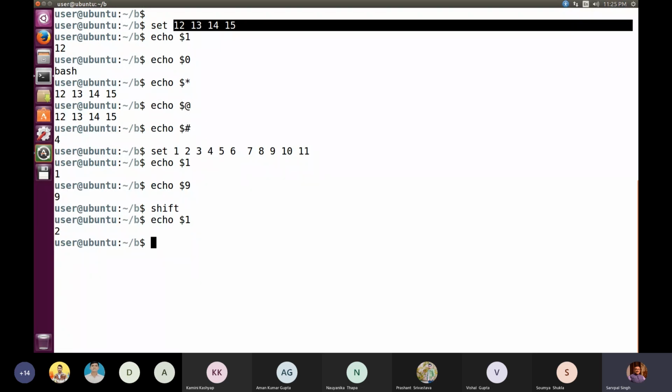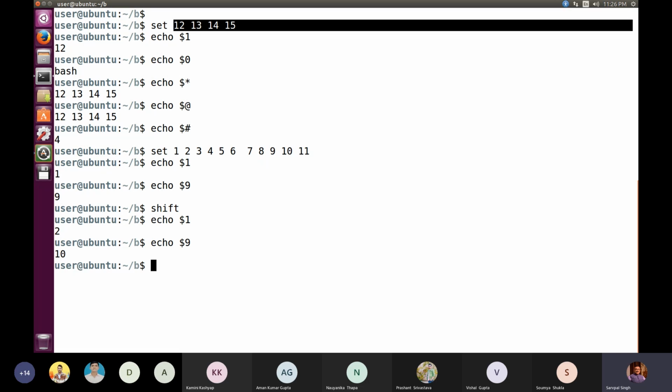So the entire sequence of values is shifted to the left hand side, and the first value was 1, so that was discarded. Now 2 has taken the first position, 3 has taken the second position, so all the numbers in sequence are shifted. So right now if I am writing echo $9, I am getting 10, because by this way one was able to access the remaining values beyond the total count of 10.